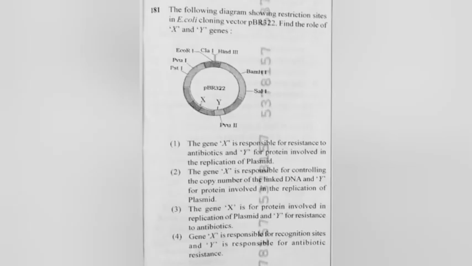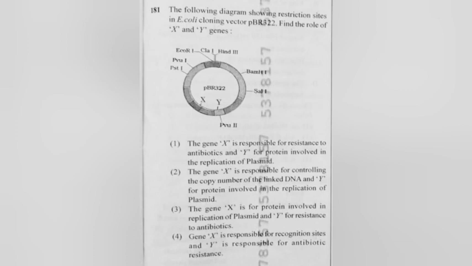181. The following diagram showing restriction sites in E. coli cloning vector pBR322. Find the role of X and Y genes. 1. The gene X is responsible for resistance to antibiotics and Y for protein involved in the replication of plasmid. 2. The gene X is responsible for controlling the copy number of the linked DNA and Y for protein involved in the replication of plasmid. 3.